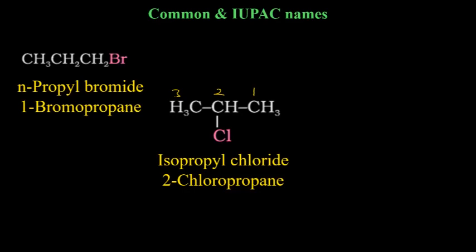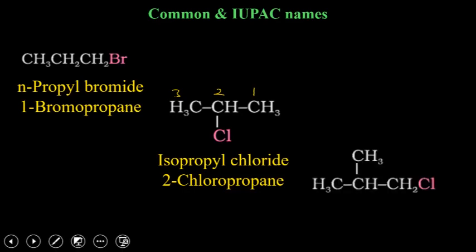Now the third one. Here again, something is similar to the previous one. Arohi, if it is 3 carbons in this fashion, then it will be isopropyl. But I'm telling you that it will be slightly different. Iso will be there, but now there are 4 carbons.